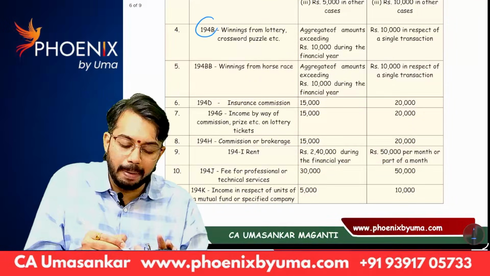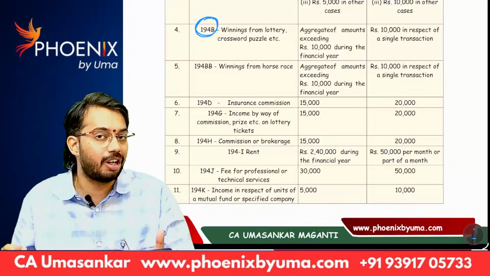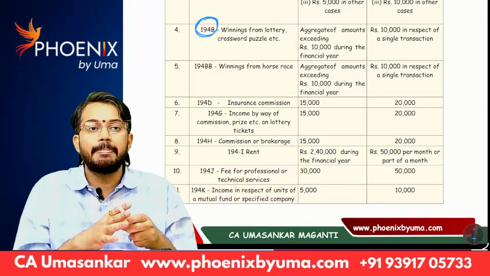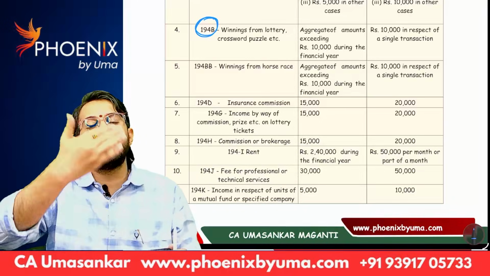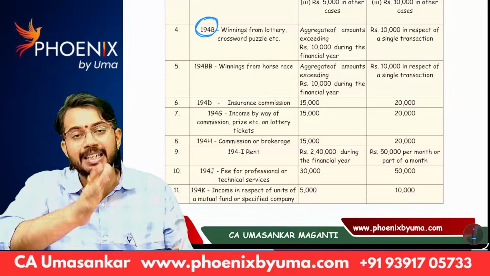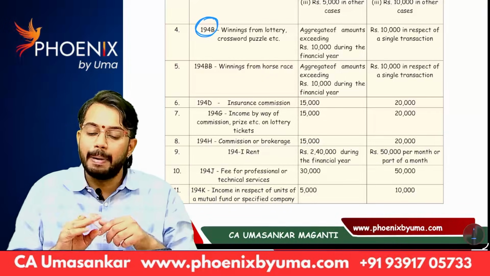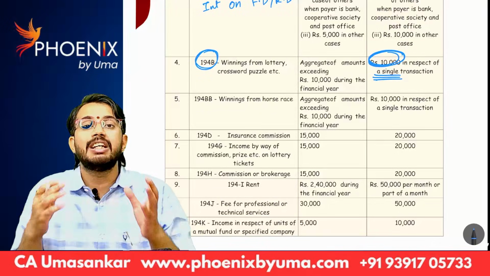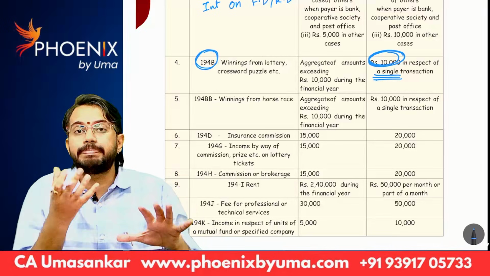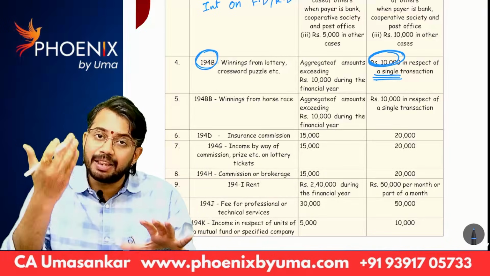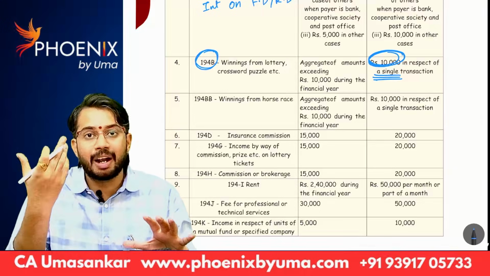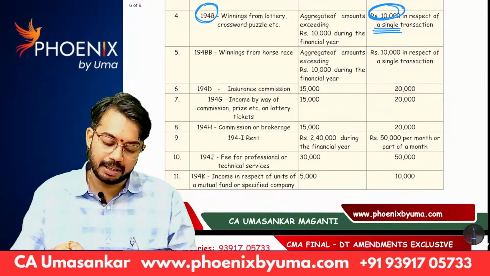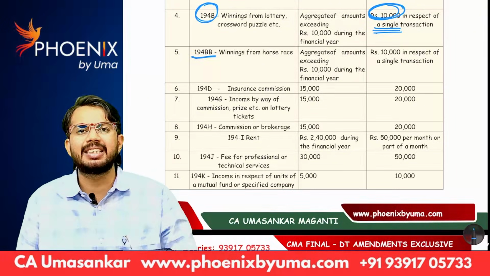Next, 194B, you all know, winnings from lottery, betting, gambling, horse races and all. Earlier, 10,000 rupees is the limit for all transactions. That means in 1 year, for all lotteries together, if the amount paid is more than 10,000 rupees, then TDS is required to be deducted. But from 1st April 25, 10,000 rupees is for a single transaction. That means for each transaction, if the amount paid is more than 10,000 rupees for lottery winning or betting or gambling, then only TDS is required to be deducted under section 194B.